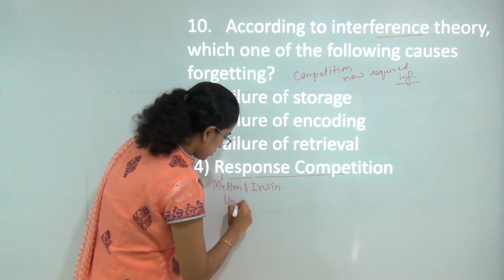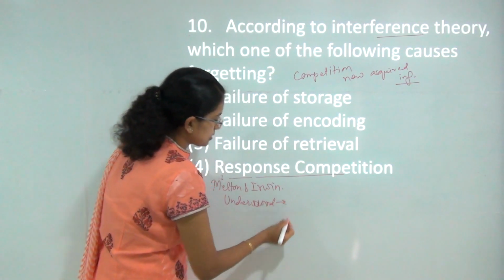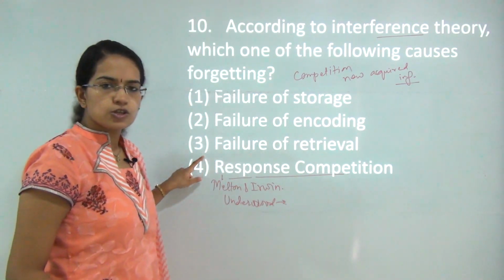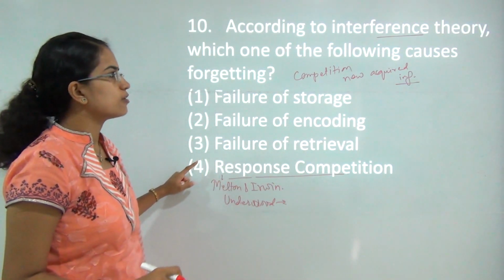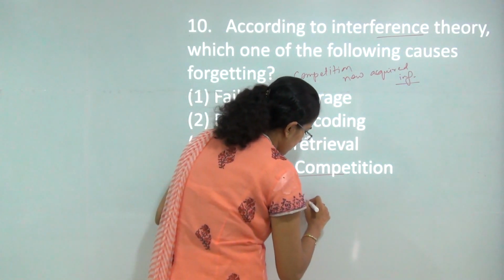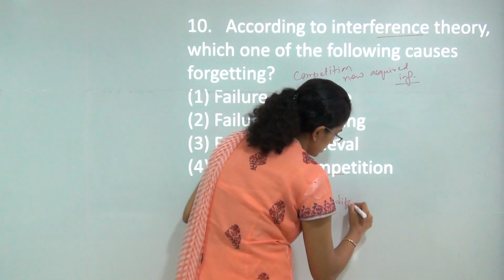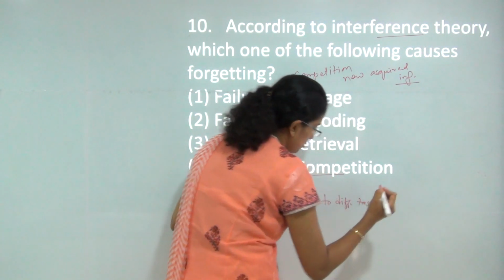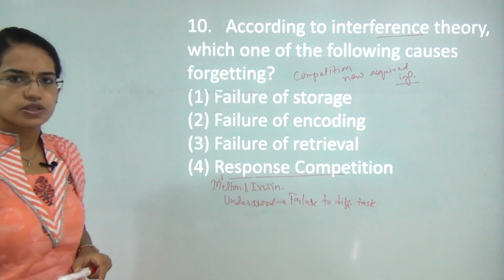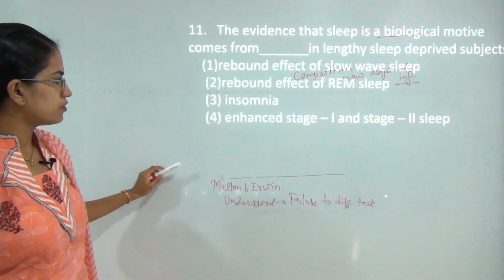Later on, Underwood did another experiment and he tried to establish the fact that response competition is not the only cause behind interference theory. Rather, it is also failure to discriminate or differentiate the task. So if I am unable to differentiate two tasks, that would also lead to interference theory. So the correct answer here would be 4.